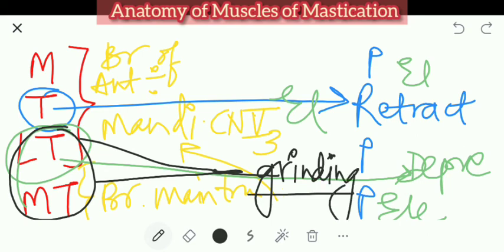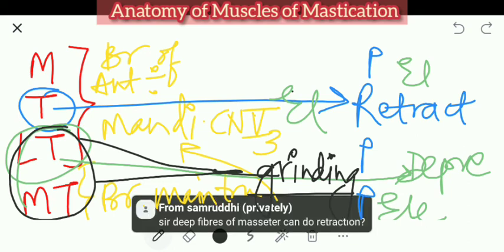Very simple to remember. Okay, origin and insertion is easy. Even if you don't recall everything, such as which muscle lies medial to the lateral pterygoid plate and which head belongs to which muscle, in the Viva at least you can utter those names. You can say, sir, it's medially, it's laterally, and yes, absolutely, sir.